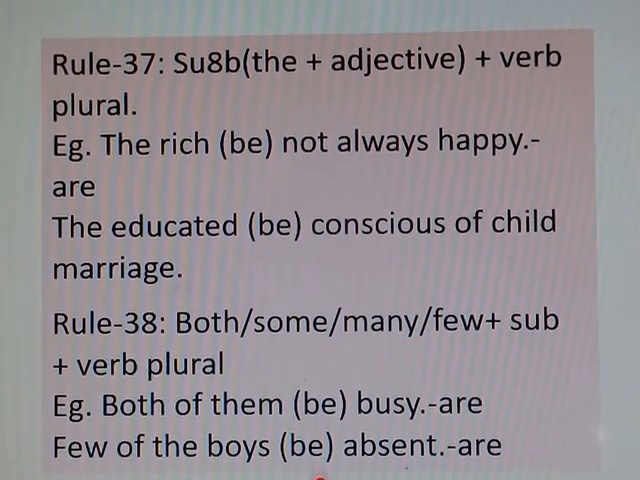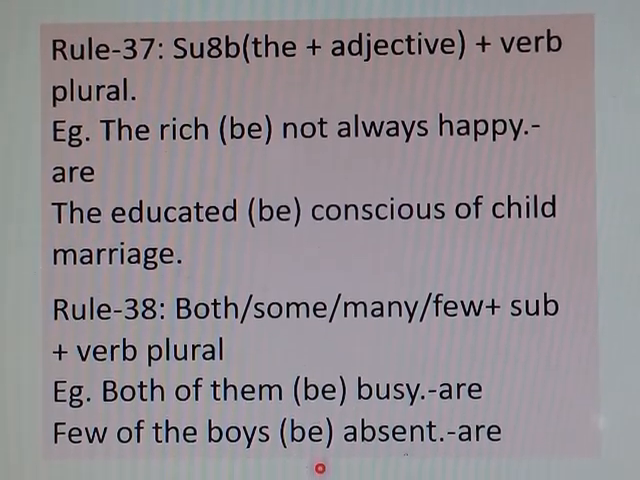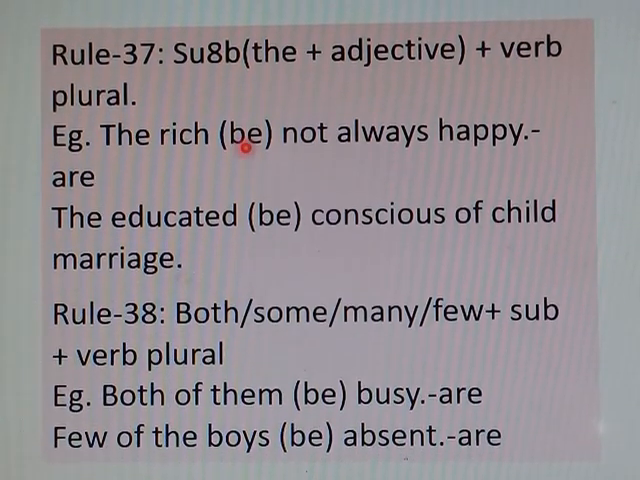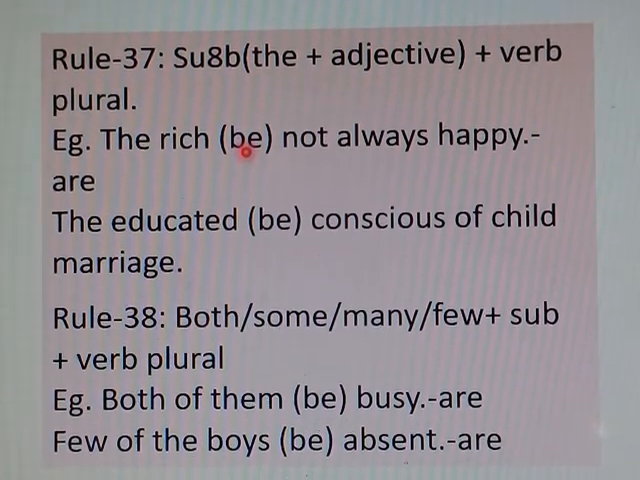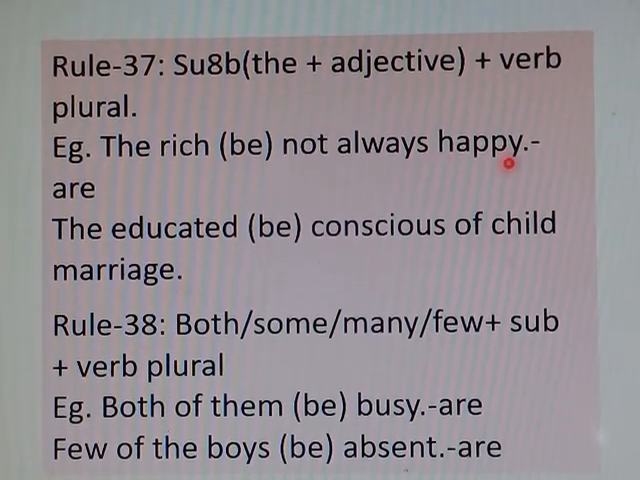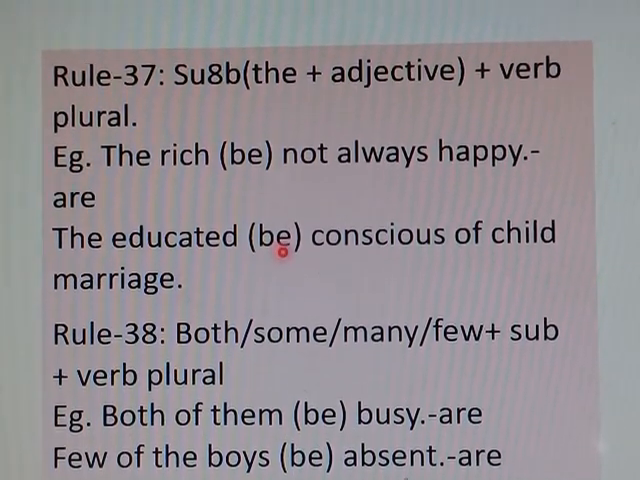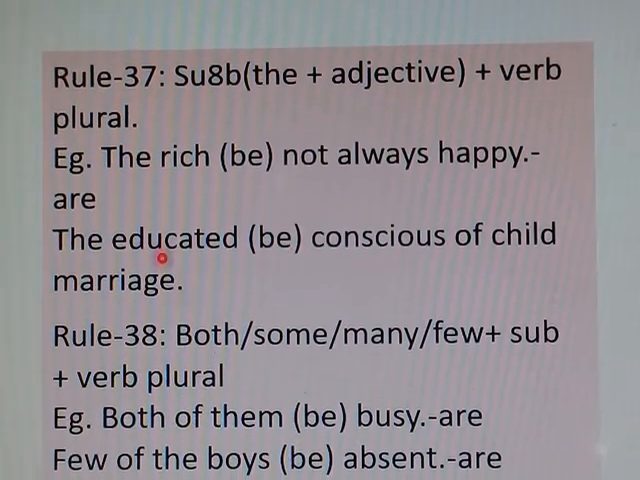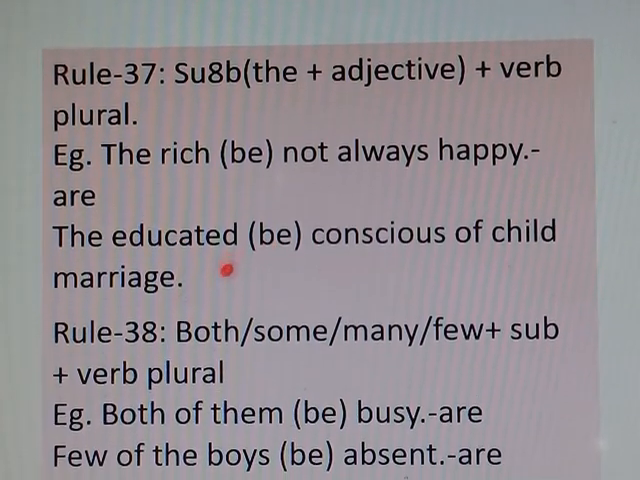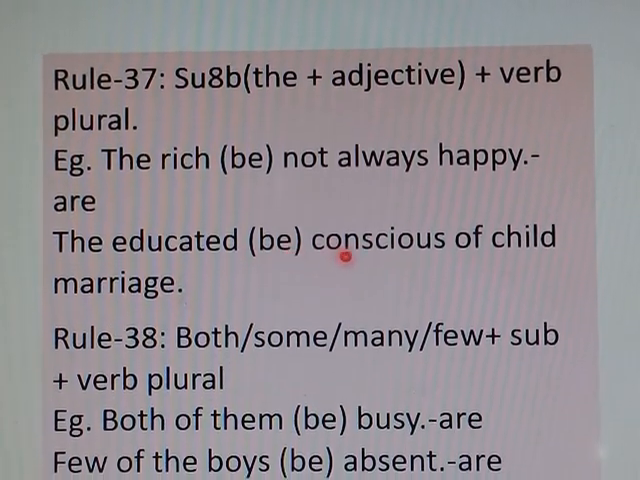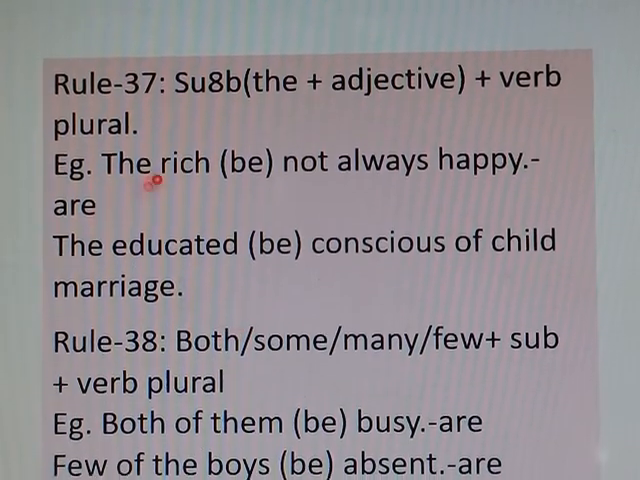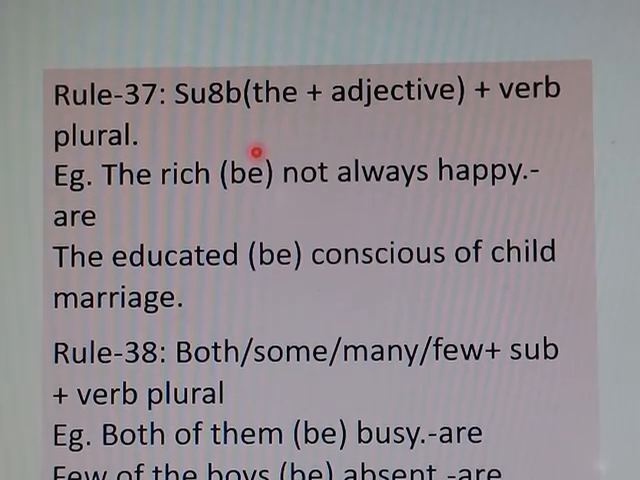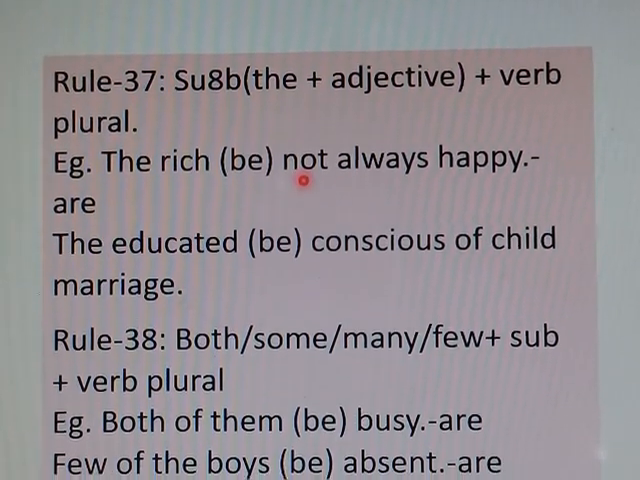Here is the example. The rich are not always happy. The rich be verb, what should we use? Are. The rich are not always happy. The educated are conscious of child marriage. So the plus adjective is a plural subject and it will take a plural verb.